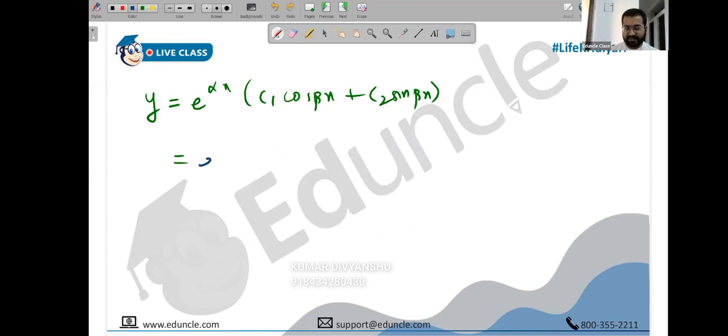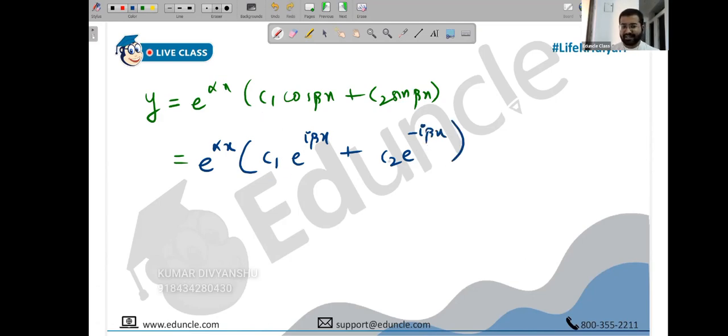The correct answer is actually e raised to alpha x into c1 e raised to i beta x plus c2 e raised to minus i beta x. This is the correct answer. By the way, this c1 and that c1 are not the same, and this c2 and that c2 are not the same. They are arbitrary constants, not necessarily equal. Write this first, and then I'll explain why. Okay, so this is the second formula.